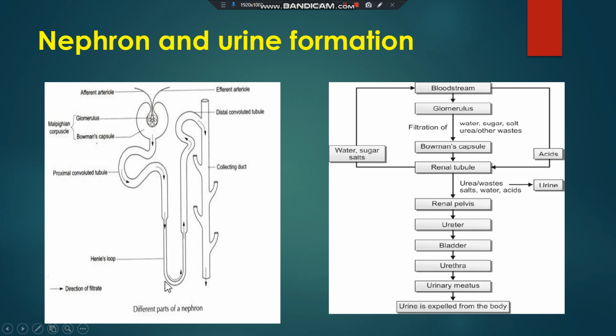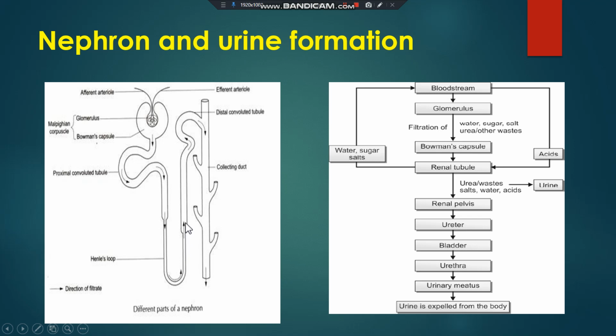Then here, what happened? As I told you, it is completely surrounded by blood vessels. Some more nitrogenous waste or excess water, if it is there in the blood, is secreted into the filtrate here. So two processes take place: reabsorption, where the materials required by the body are reabsorbed by the blood vessel, and secretion, where what is harmful for the body is secreted into the filtrate.